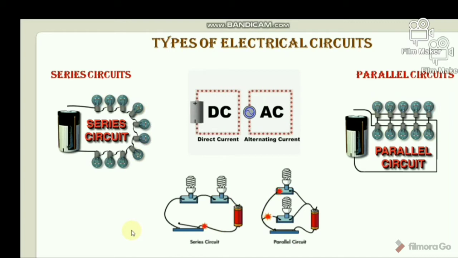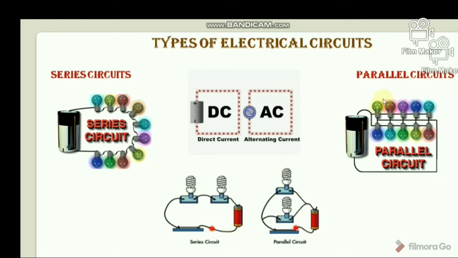And for capacitors connected in a series circuit, the total capacitance is given by the sum of the reciprocals of all capacitance values, like 1 by C equals 1 by C1 plus 1 by C2 plus 1 by C3, like this. For inductors connected in a series circuit, the total inductance is equal to the sum of all inductance values, like resistors, like L equals L1 plus L2 plus L3 plus L4, like this.